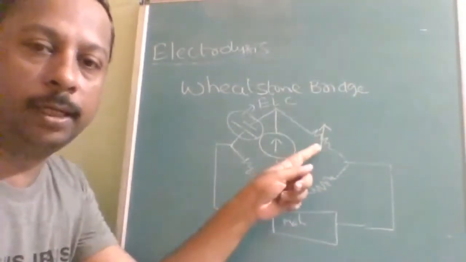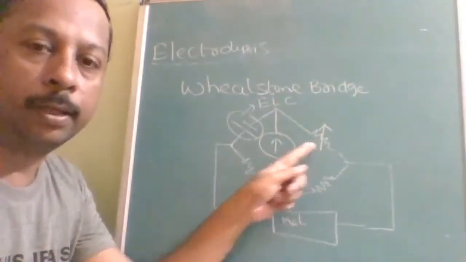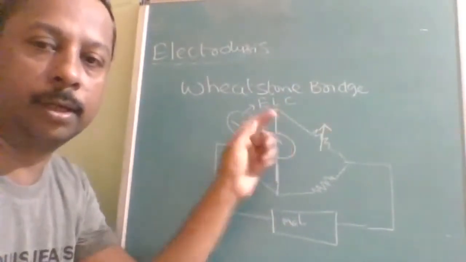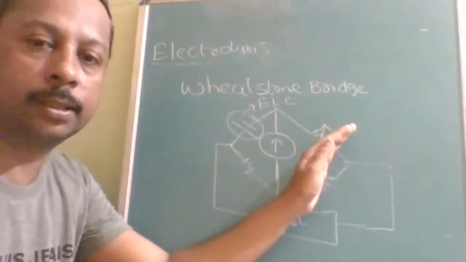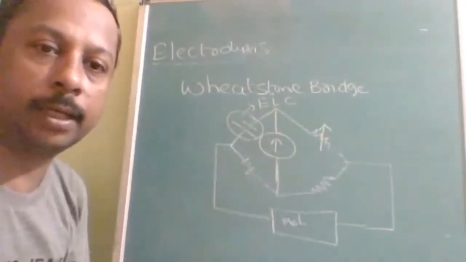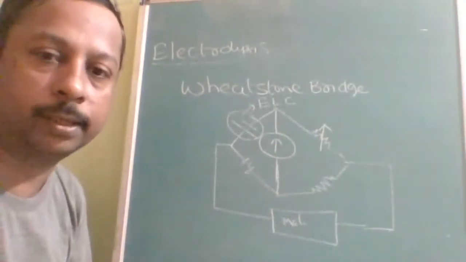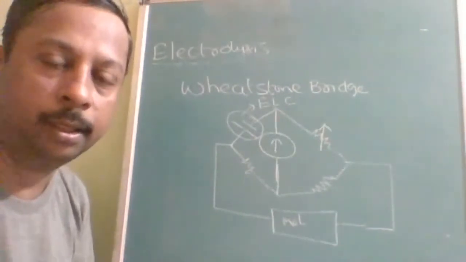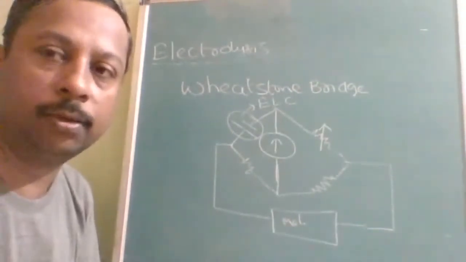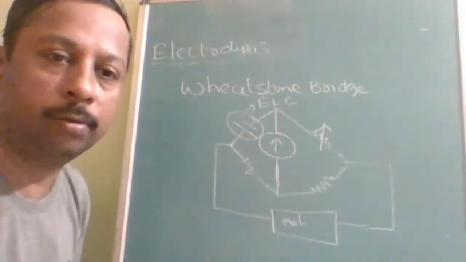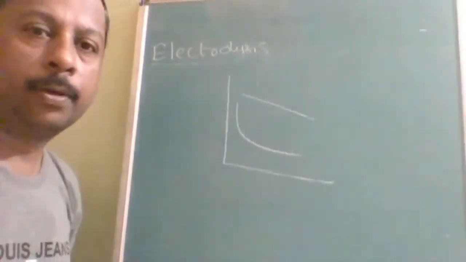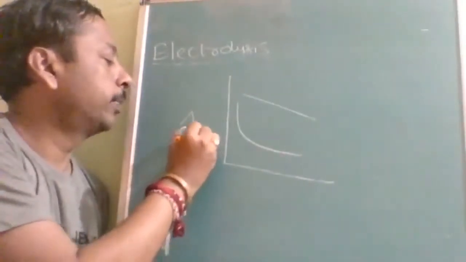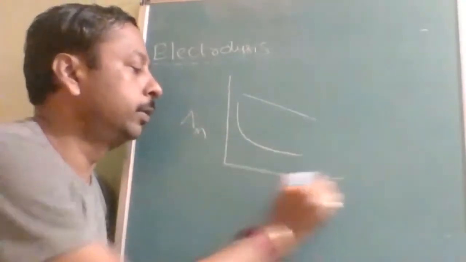You will keep on varying the resistance till the time electricity starts flowing through this, because suppose resistance is less here, then current will pass through the lowest possible resistance. Once you are balancing, that means the resistance on either side is the same. Then by substituting the known values, you can find out the unknown value.